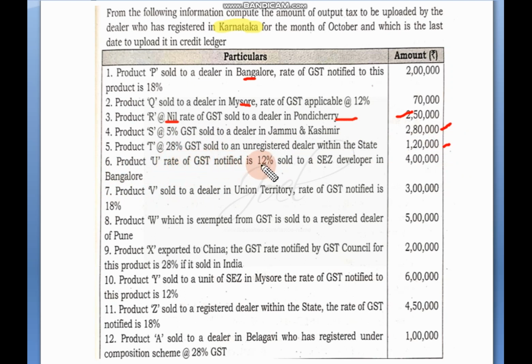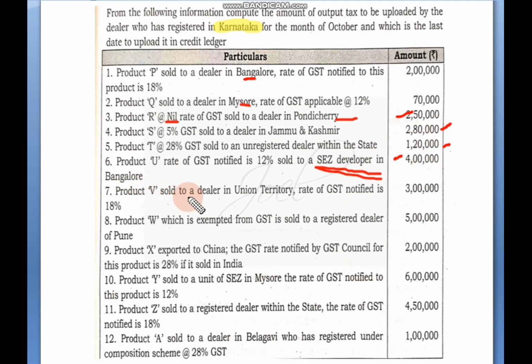Rate of GST is 12%, sold to a SEZ developer. See, as I have told you in the previous problem, when transactions take place between an SEZ dealer and the seller, in that case we are not considering it as a taxable supply. It will be considered as zero rated supplies. So that's why 4 lakh we will write under the total turnover column, but in none of the other columns we will write the amount because it is exempt.